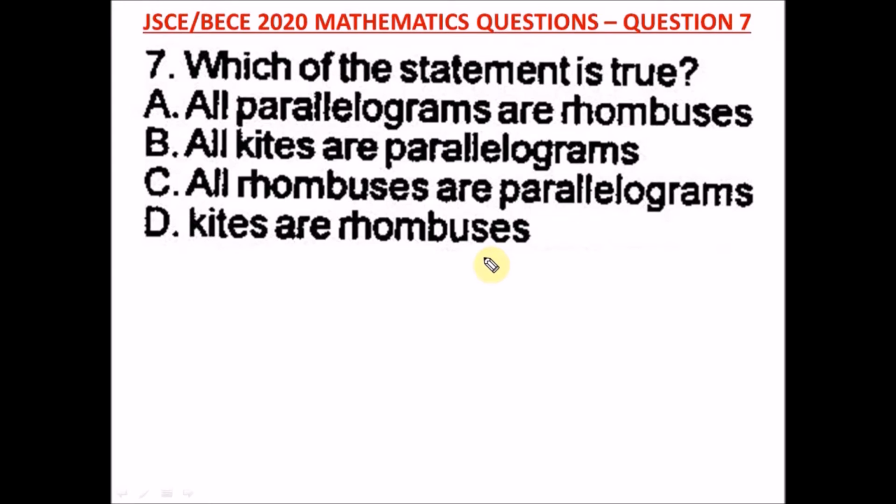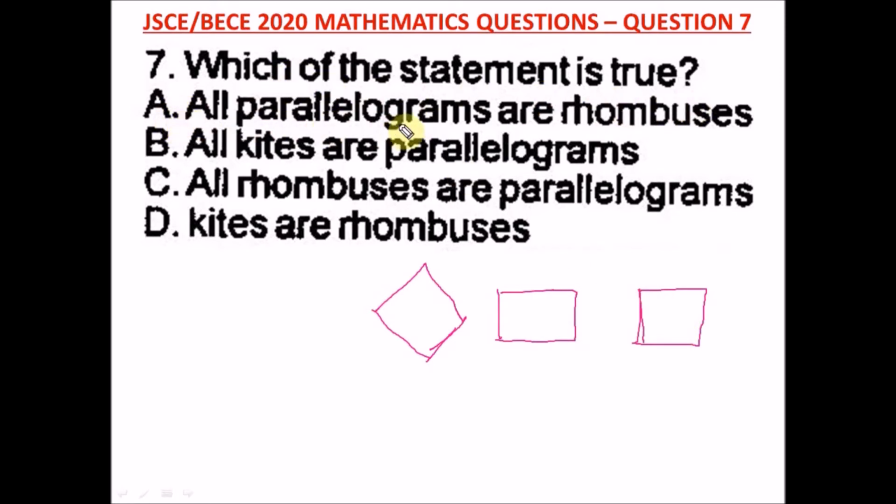examples of parallelograms are. Okay, and parallelograms can be your rhombus. Remember your rhombus has all sides equal. Okay, a parallelogram can also be a rectangle. Okay, and also a square. All right, this is a square. All right, so these are parallelograms. So parallelograms can be a rhombus, can be a rectangle, and can be a square. All right, so the question says which statement is true.